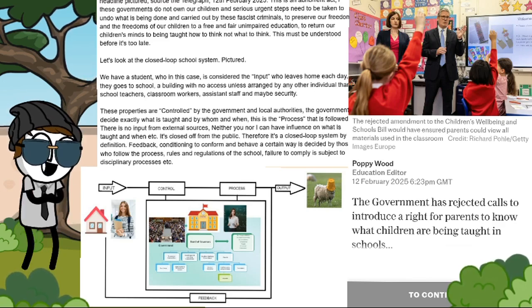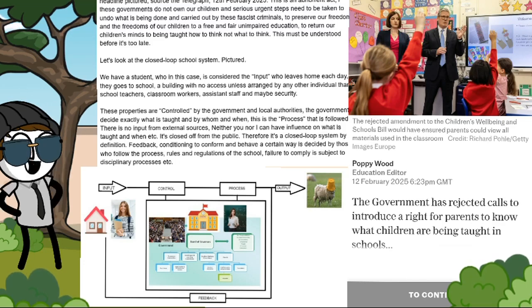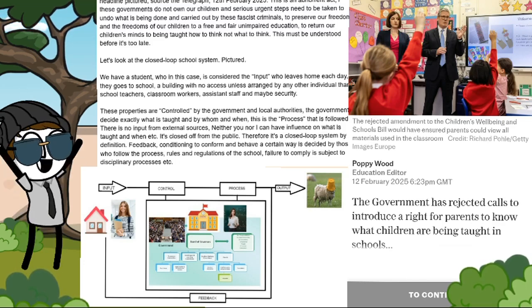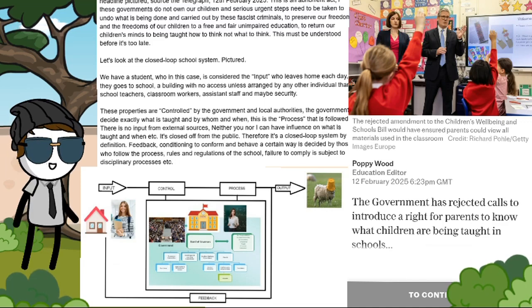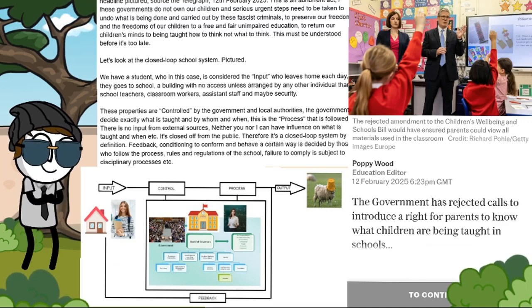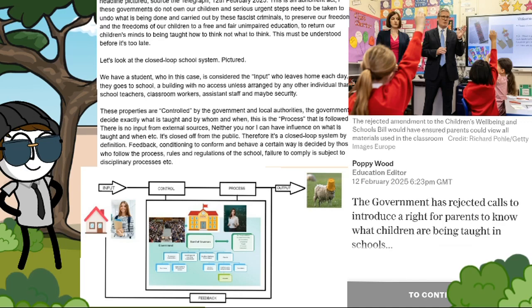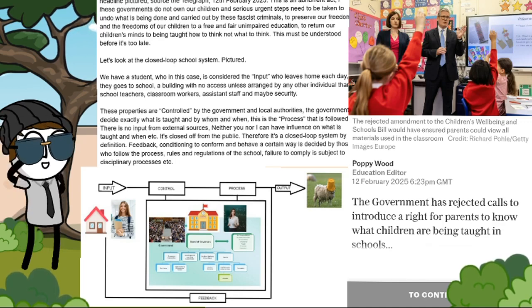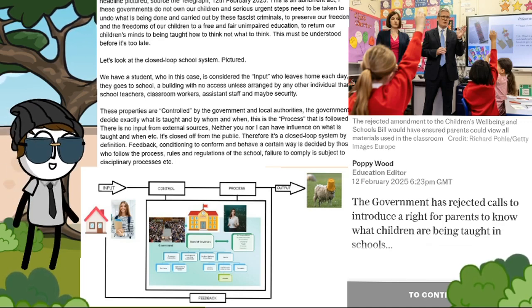These governments do not own our children, and serious urgent steps need to be taken to undo what is being done and carried out by these fascist criminals, to preserve our freedoms and the freedoms of our children to a free and fair unimpaired education, to return our children's minds to being taught how to think, not what to think. This must be understood before it's too late.